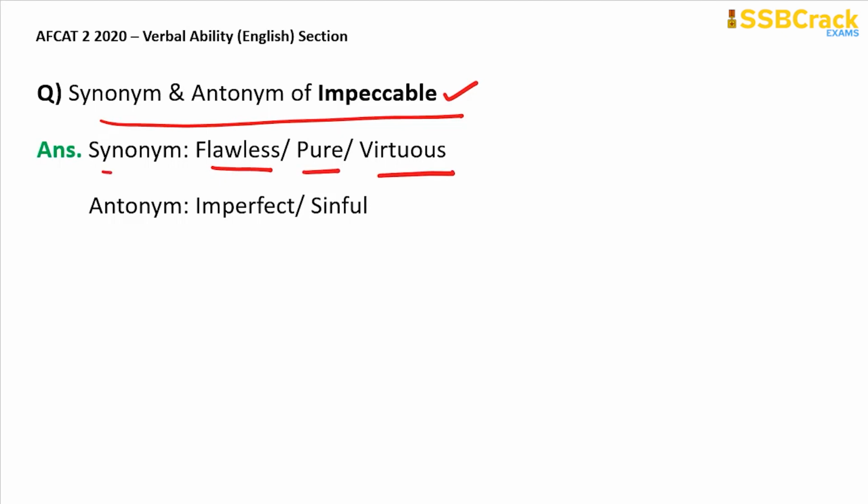So the synonym or the meaning of impeccable is flawless, pure, virtuous. And the antonym, the opposite of impeccable, is imperfect or sinful. Someone who is not virtuous is sinful, and someone or something which is not flawless, not perfect, will be imperfect. So the antonym of impeccable is imperfect or sinful.